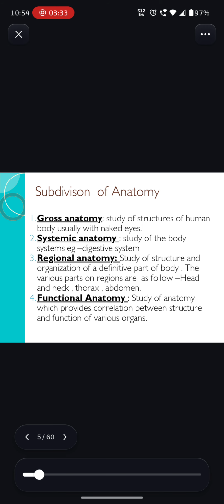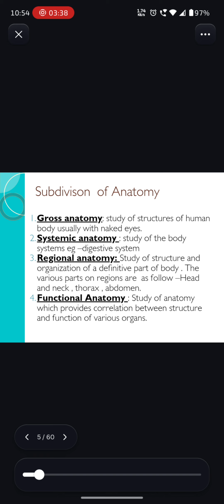Physiology is the study of how the body systems work and the ways in which their integrated activities maintain life and health of an individual. So here in the anatomy part we are studying the structure of organs and their relationship to other organs. In the physiology part we are going to study how that organ, that system, works, and as a whole how they maintain the health and life of the individual.